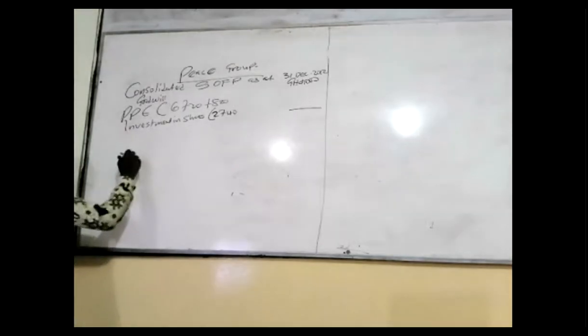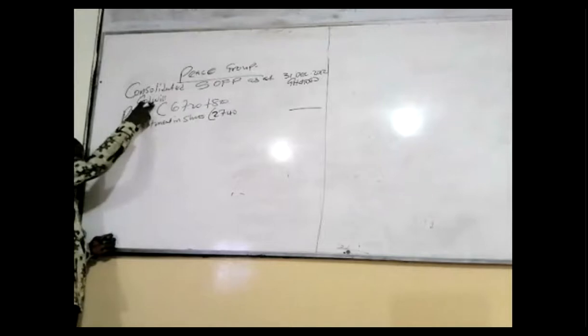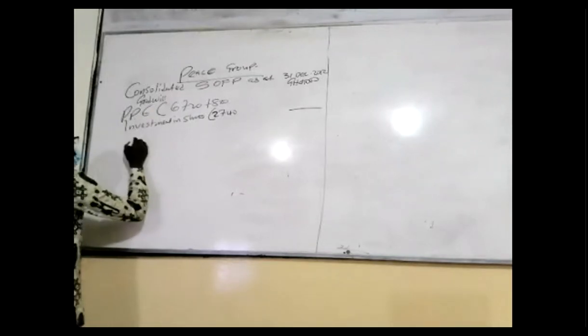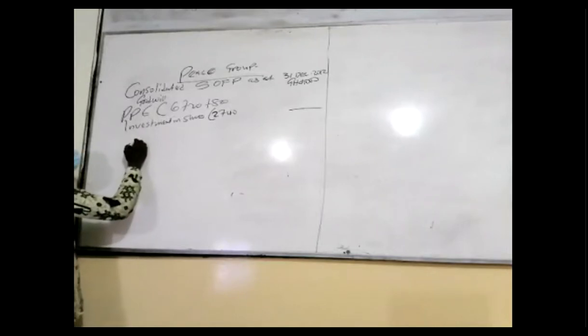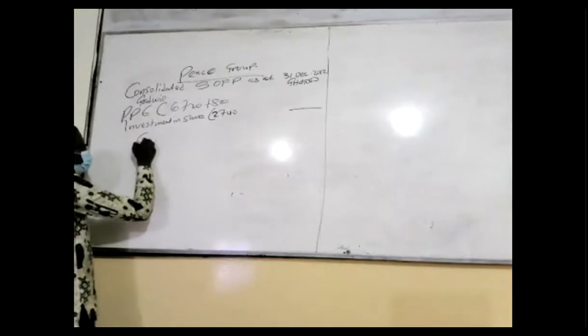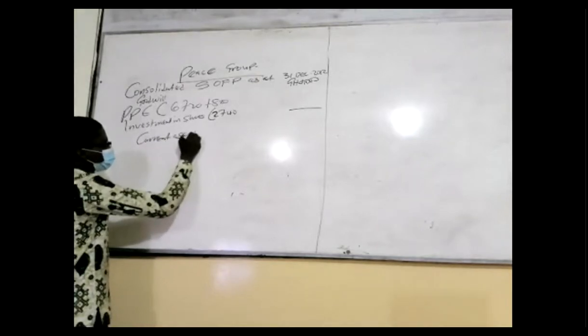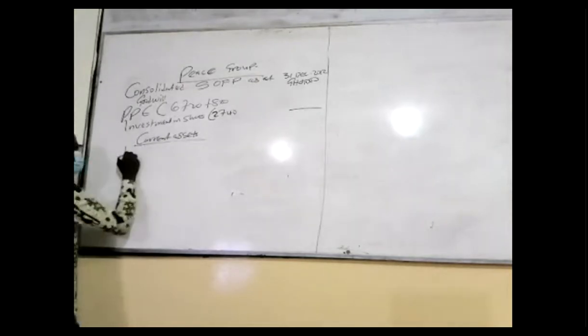So close it there. The most important thing is the goodwill. Make sure the goodwill is there before you close it. Then come to your total non-current assets. So let's come to current assets. Inventory.